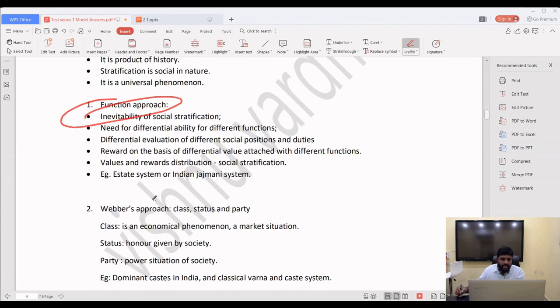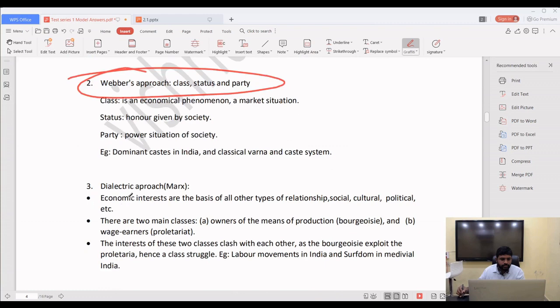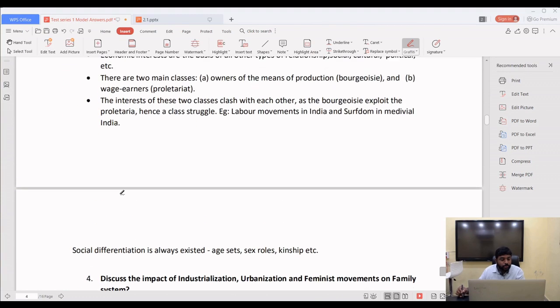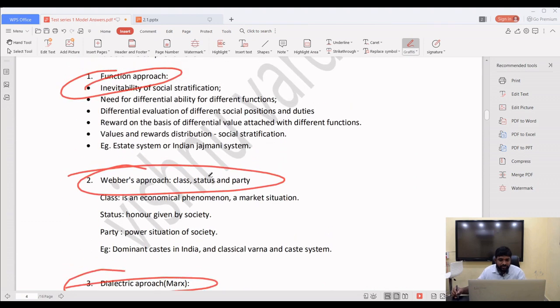Functional approach, Weber's approach, and dialectic approach. These are the three approaches which you have to write. Everyone will write only this, class, status and party. No. Party means power, the power situation of a society.